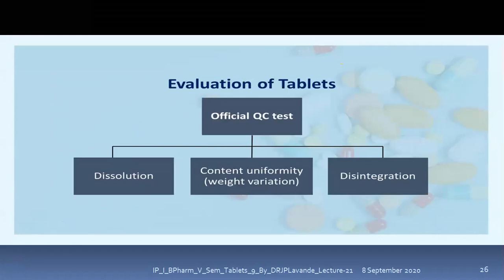So what is the official test? Anyone? What is the official test? Please tell me. Okay, very correct. Official tests are those tests which are mentioned in the official books, in the pharmacopoeias. So what are the different official tests that are to be performed on the tablets? Dissolution, content uniformity, that is the weight variation, disintegration, isn't it?